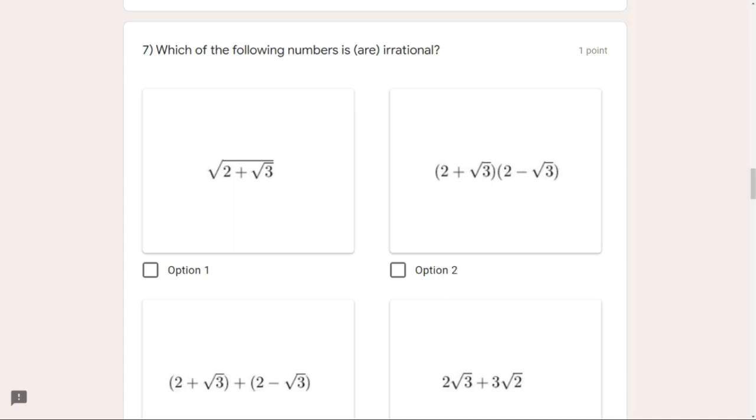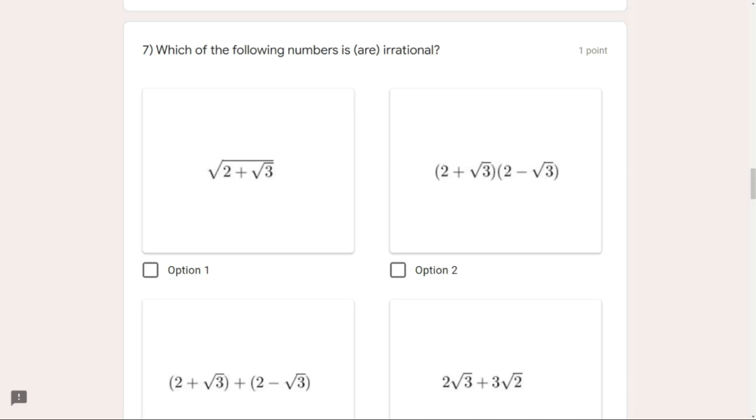Third thing, like I said for addition, similarly it goes with subtraction also. So irrational plus or minus rational is always irrational. So these were some basic things, and now we can proceed with our question.